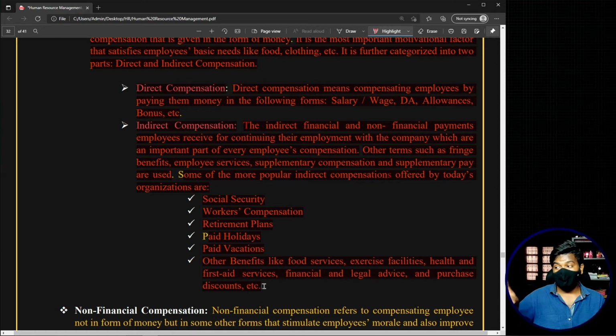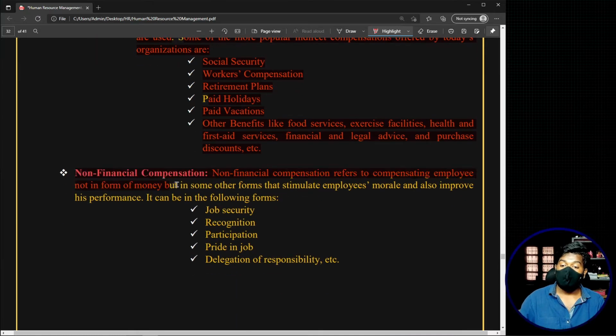Now, direct and indirect compensations are a part of financial compensation. Let's move to the second type of compensation, which is non-financial compensation. Non-financial compensation refers to compensating employees not in the form of money, but in other forms that stimulate the employee's morale and also improve performance.